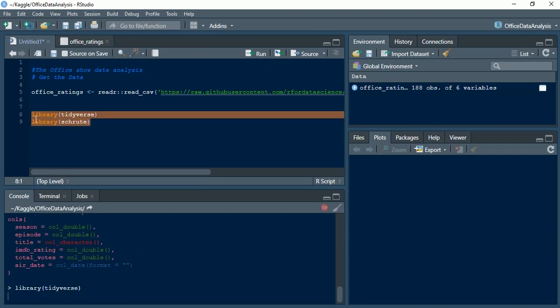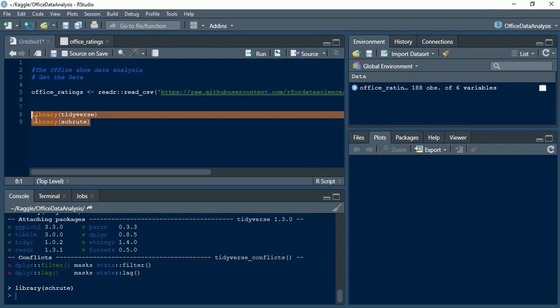Control Shift Enter. All right, now you can see in the console window that the package is being loaded successfully, like the library tidyverse is being loaded, and we have the packages attached to it, which would be ggplot2, purrr, and tidyr functions. So most of the packages that we would be needing for our data analysis purpose would be attached with the tidyverse package itself. So that's pretty nice.